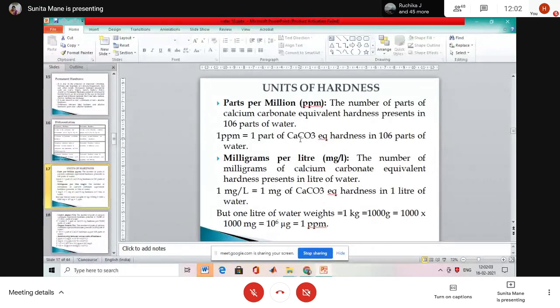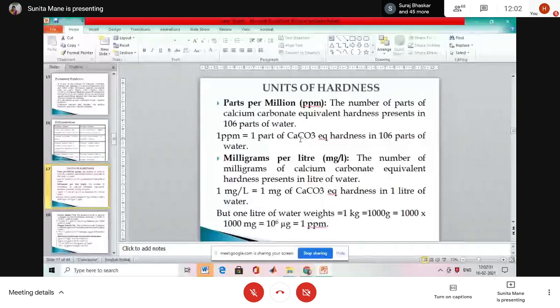Okay. Second, 2 units we can use here. Parts per million, in short called ppm, and milligrams per liter. Write down the number of milligrams of calcium carbonate equivalent hardness present in a liter of water.